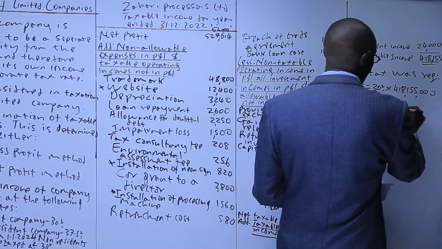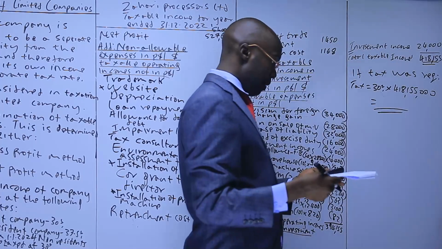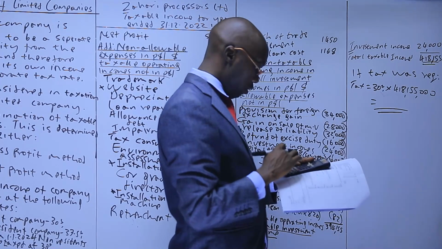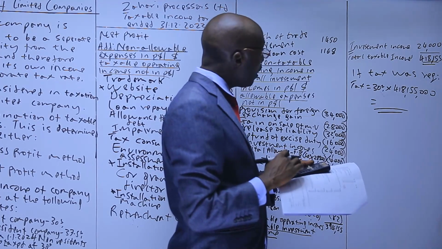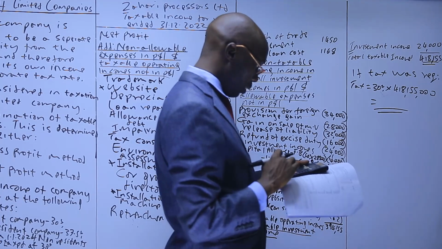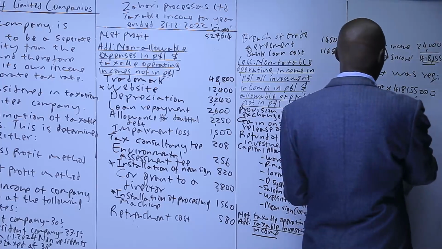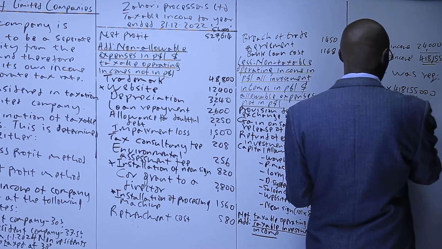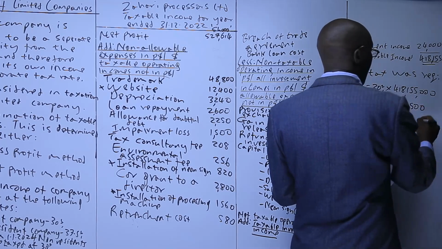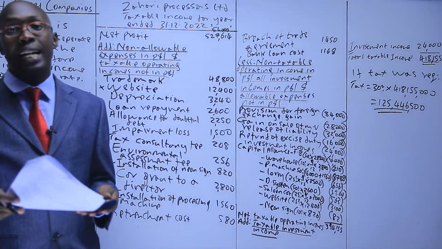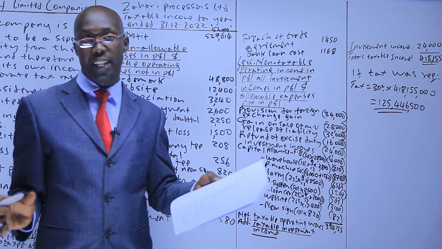So we'll get 30% of 418,155,000, which gives us 125,446,500. And so if you are asked to get the tax, that's what you do. So the taxation of the business ends there.